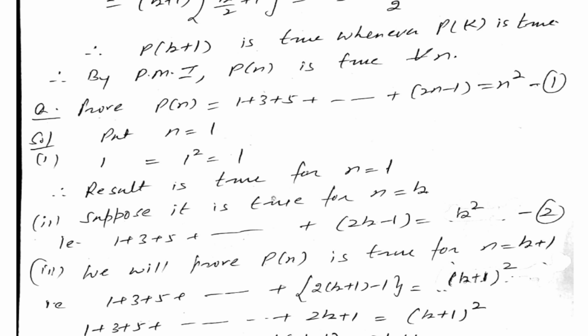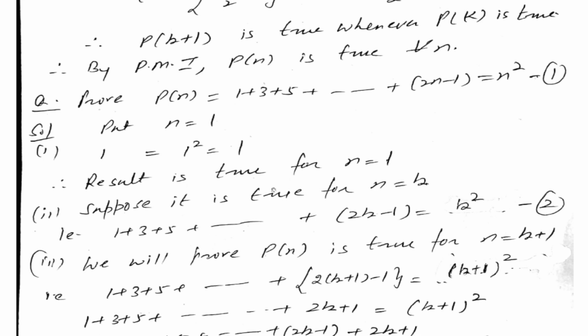Now again we are doing as in the previous question. All these are odd natural numbers and they differ by 2. Therefore, 1 plus 3 plus 5, 2k plus 1. Now the odd number before 2k plus 1 must be 2k minus 1. You can easily write it, or you can write it from here also. It means we have to write down 1 plus 3 plus 5. The last number is 2k plus 1. Therefore, the natural number before it will be what? 2k minus 1. Otherwise, the difference is 2, so you can do it by minus 2. It is 2k minus 1, or you can see it from here easily.